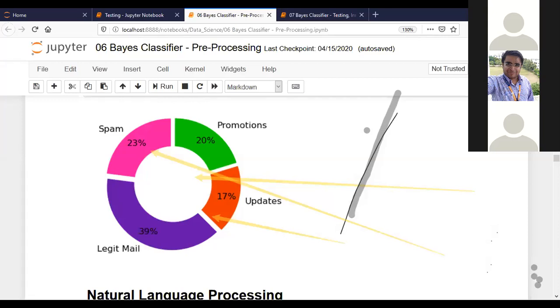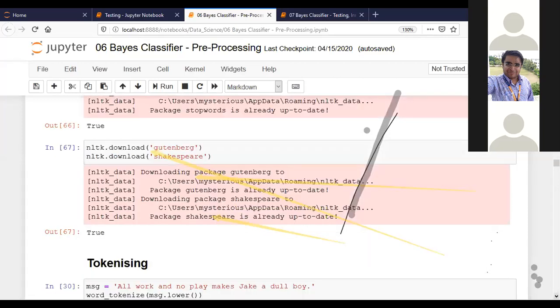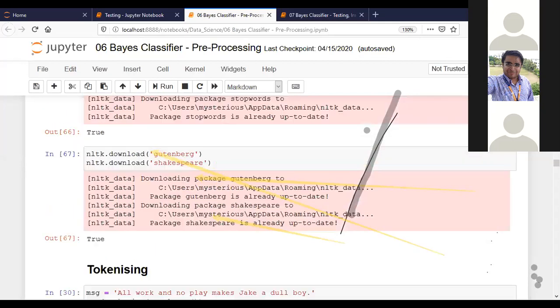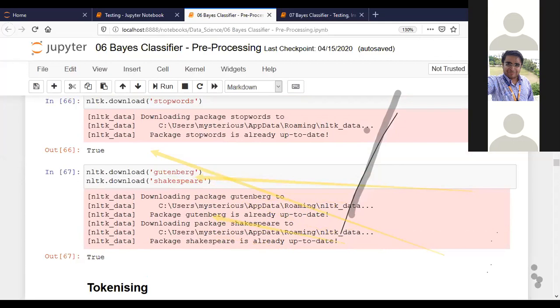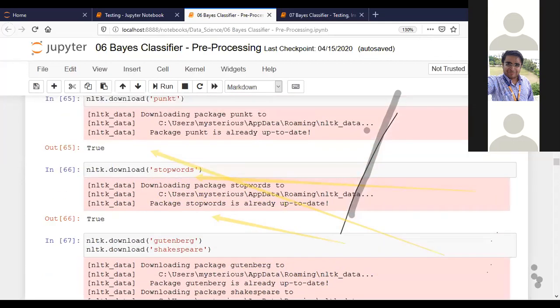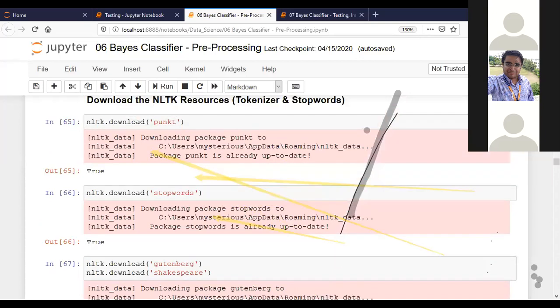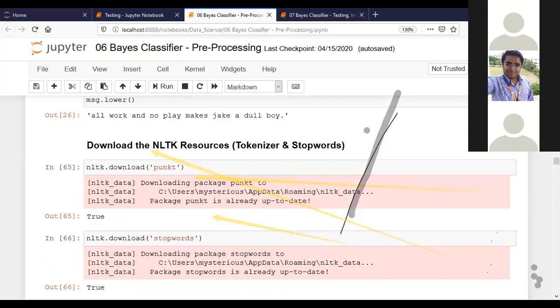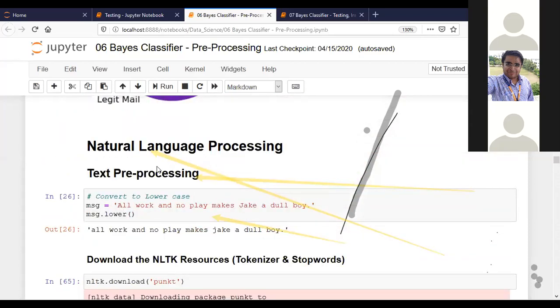So what we have to work on here is the thing called natural language processing. Clear?